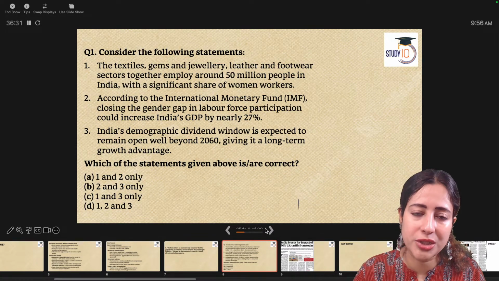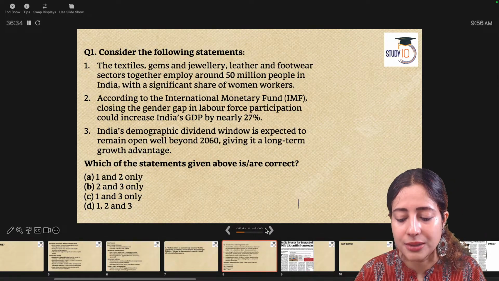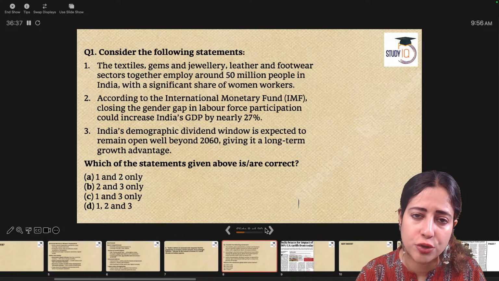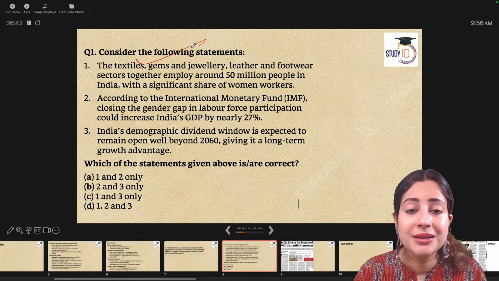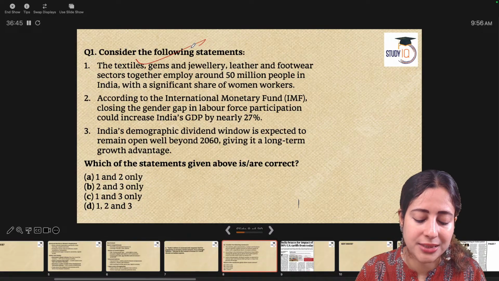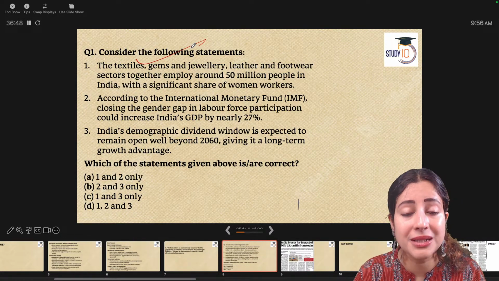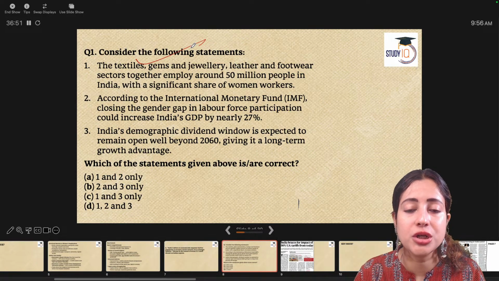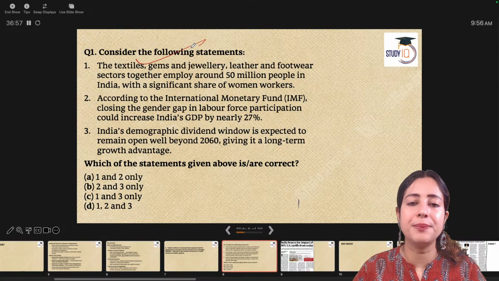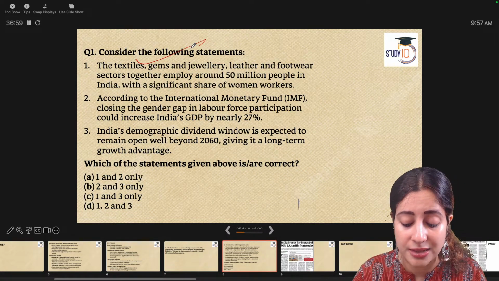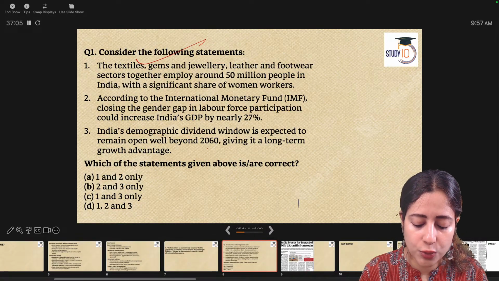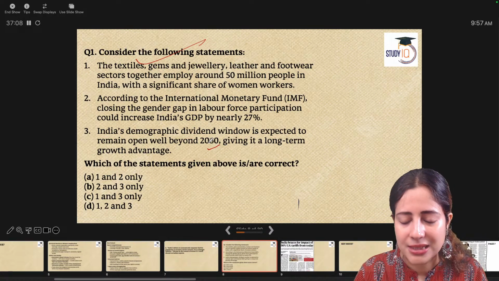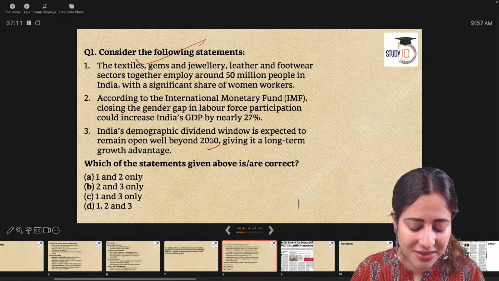Okay, now here's a prelims question based on the same article. Try to answer. All the prelims answers I have provided in the last page of this presentation. Question is, consider the following statements. One, the textile, gems and jewelry, and leather footwear segments together employ around 50 million people in India, with a significant share of women workers. Two, according to the IMF, if we close our gender gap in the workforce, our GDP shall increase by 27%. And last, India's demographic dividend window will remain open till 2060, so there's nothing to worry. Try to find the right answer by selecting the valid codes.